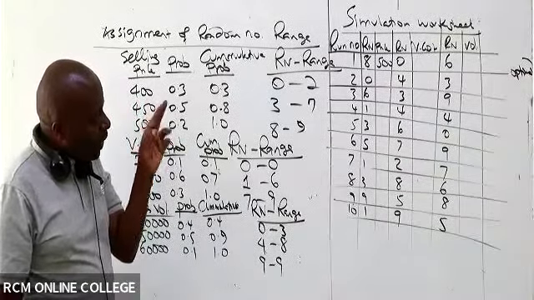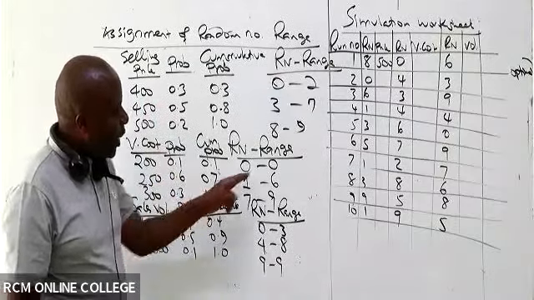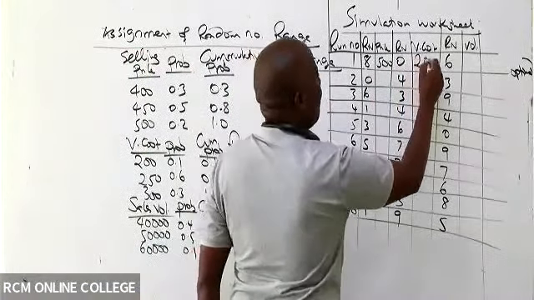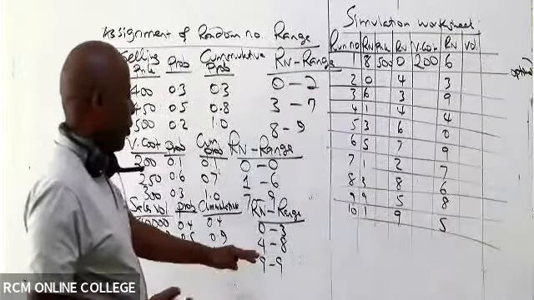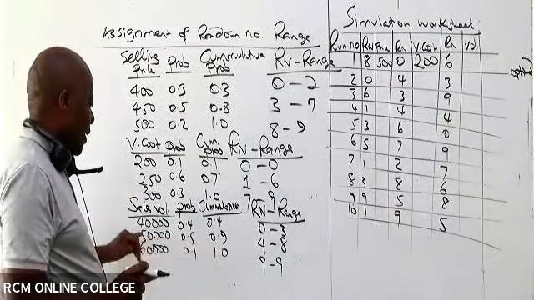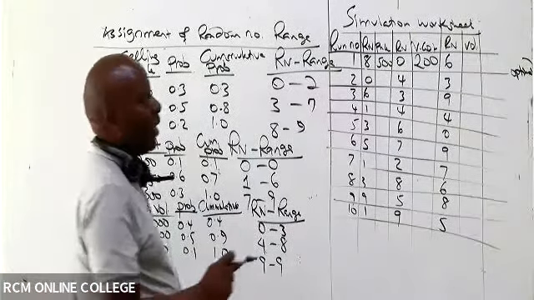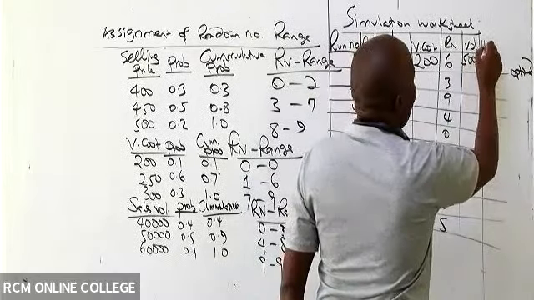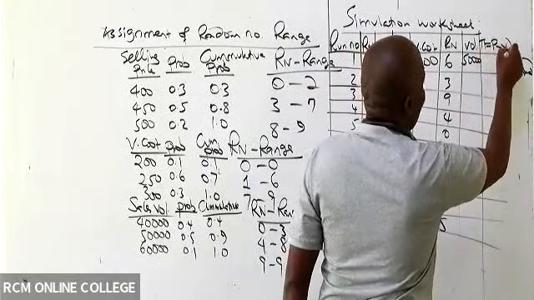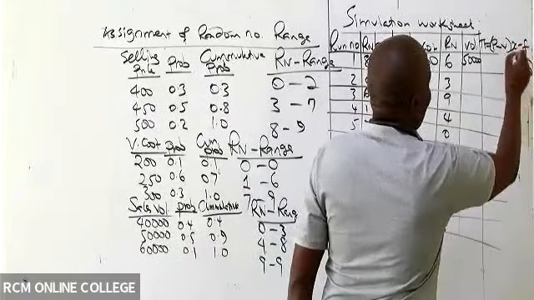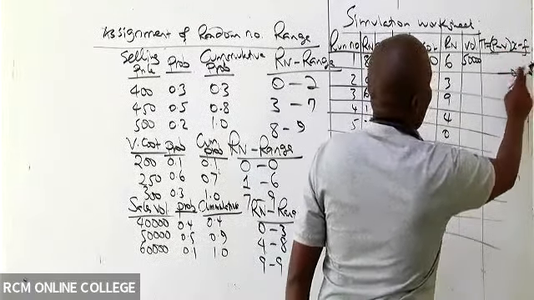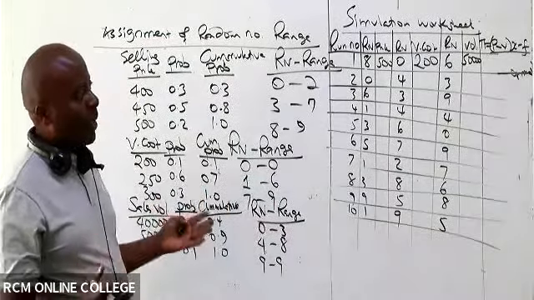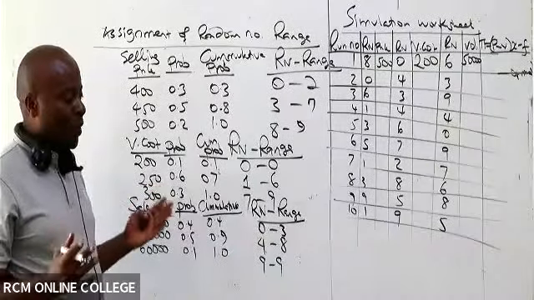We got the next random number there, still under run 1. I can see random number for variable cost is 0. So where is 0 here? Variable cost will be how much? 200. How about volume if the random number will be 6? If the random number will be 6, volume will be 50,000. Then remember, if it is CVP, we are simulating profit, which is price minus variable cost minus fixed cost, like that. If it is CVP simulation, we are simulating profits.